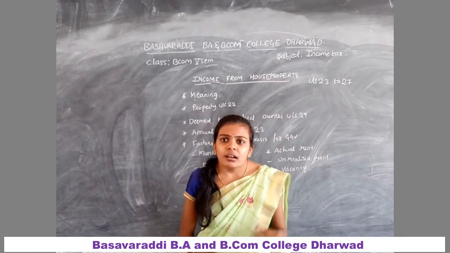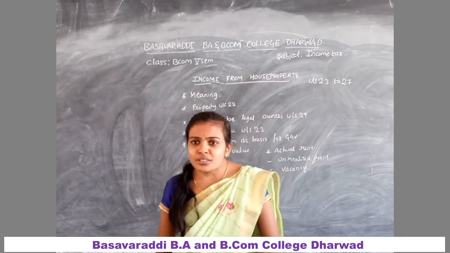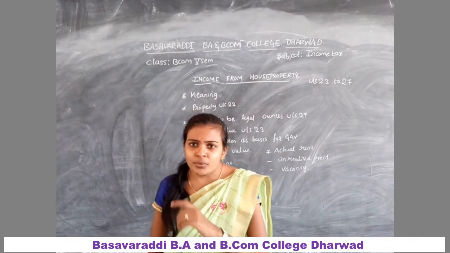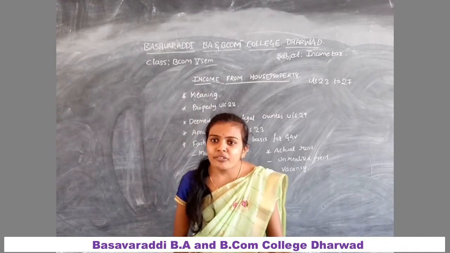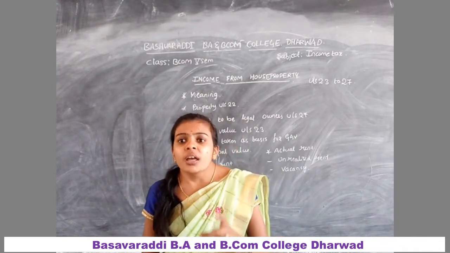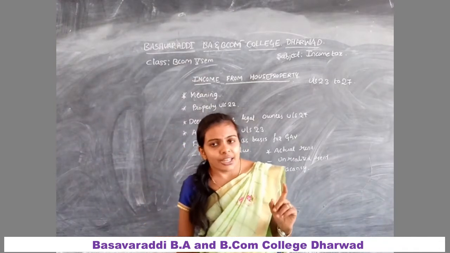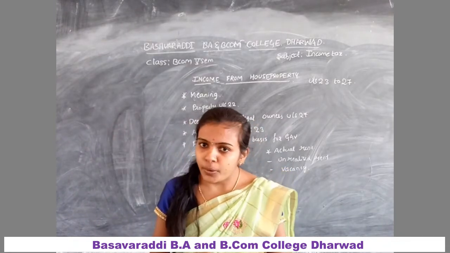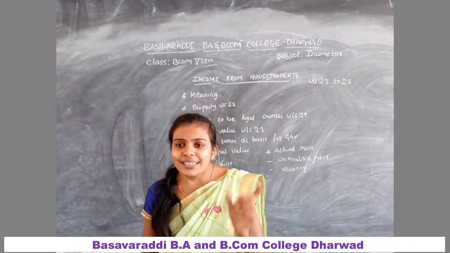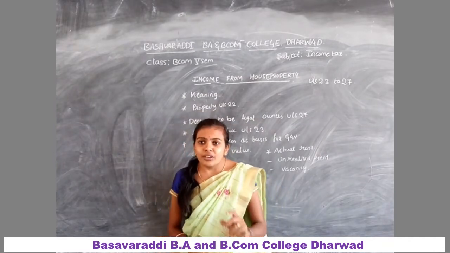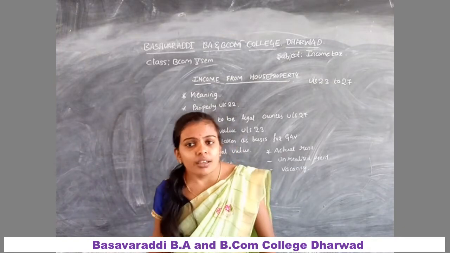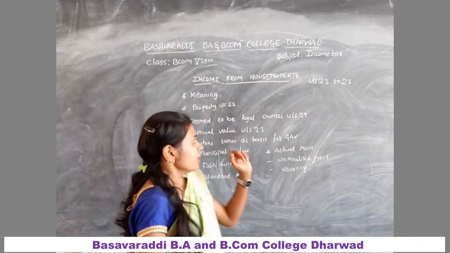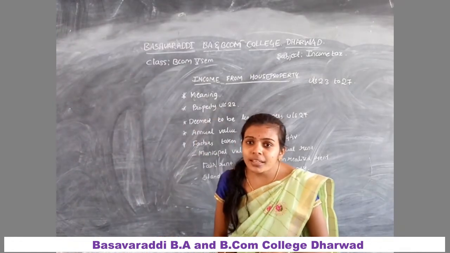And then property used for a business or profession. If the house is used for one's own business, the annual value is taxable under the head income from business or profession, but not under the head income from other sources or income from house property. Income from subletting is taxable under the head income from other sources, but not house property. And deemed to be a legal owner under section 27.